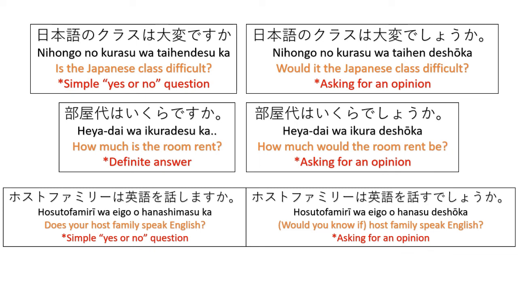So here, in the first question, we are asking yes or no. But if the person to whom we are talking has no idea, or only a small idea, we use deshō ka to ask for more information whether he knows something instead of a yes or no reply.